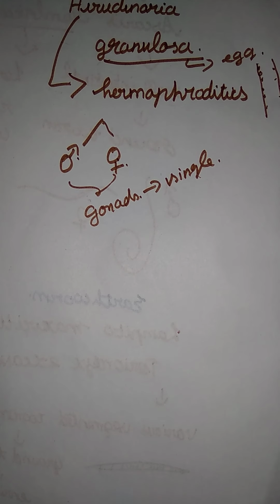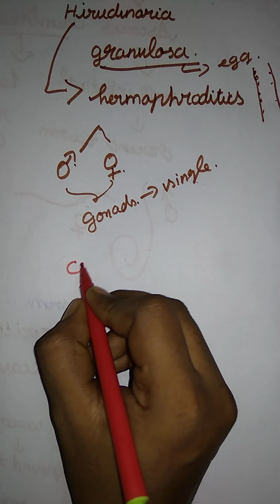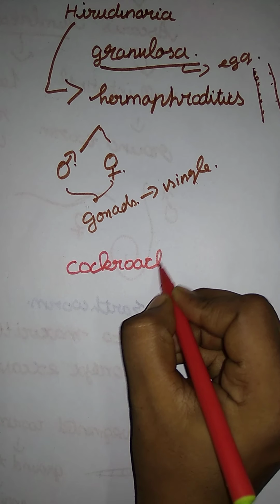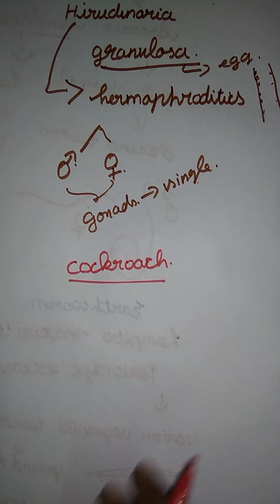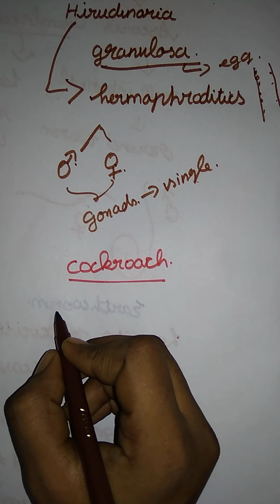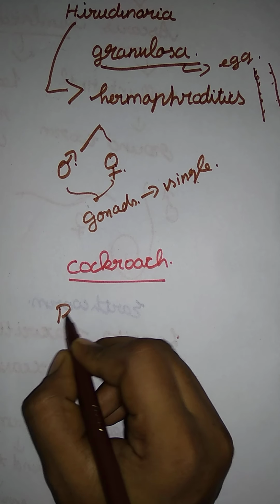Let me move on to the next one. The next topic is the cockroach. What is the next one? Cockroach. Here cockroach is the common name, and the binomial name of the cockroach is Periplaneta americana. What is the name of that?